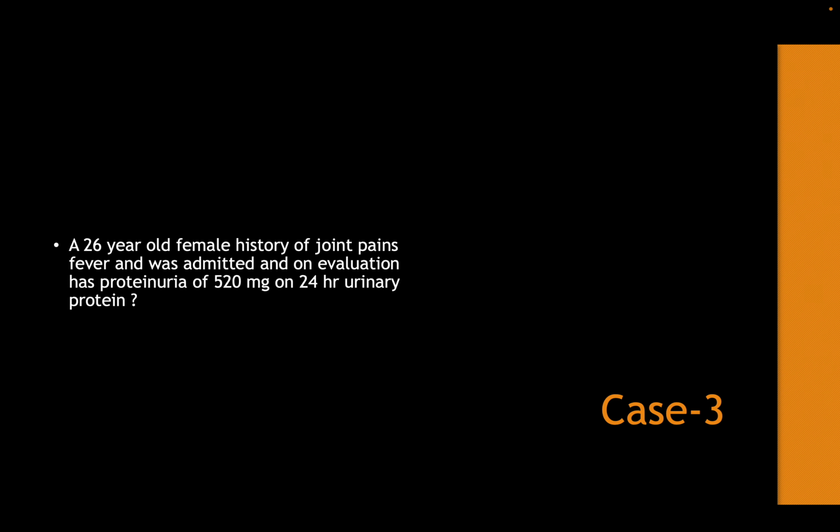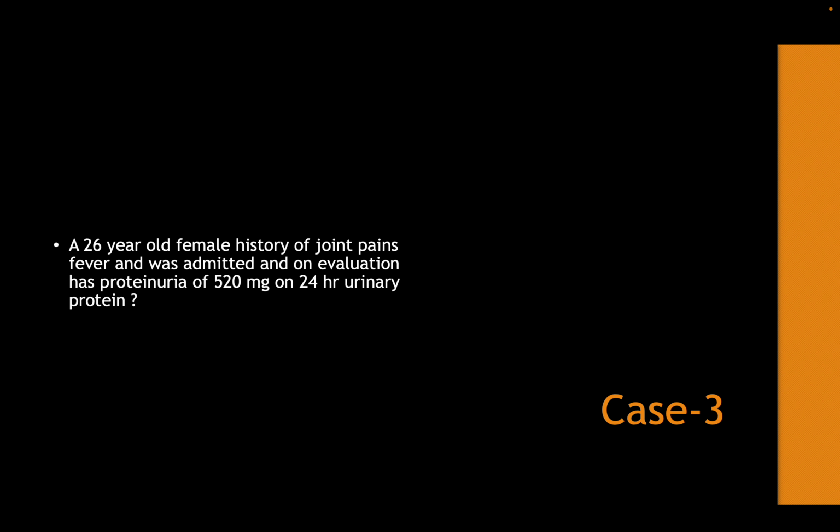There are different classifications of lupus nephritis, which I'll discuss later on: minimal mesangial proliferative, focal proliferative, diffuse proliferative. There are many classes that can present in varied ways. Let's say mesangial proliferative is there. You'd find only nephritic range proteinuria with mild hematuria, a glomerular hematuria-like pattern. Whereas if the patient has membranous nephropathy, class 5 of lupus nephritis presents as membranous nephropathy, where you can find nephrotic range proteinuria.